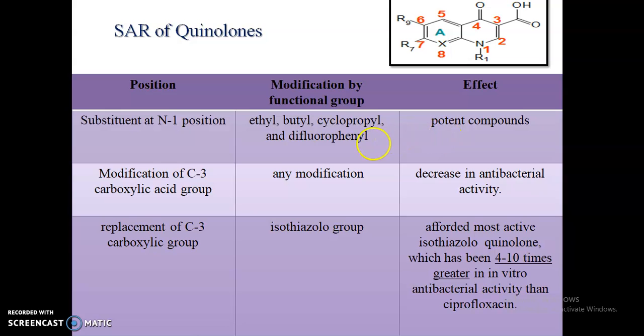If we make a modification at carbon number 3, where there is a carboxylic group, then the antibacterial activity will decrease. If we replace this carboxylic group at carbon number 3 by an isothiazole group, it gives a modified compound having 4 to 10 times greater in vitro activity than ciprofloxacin.